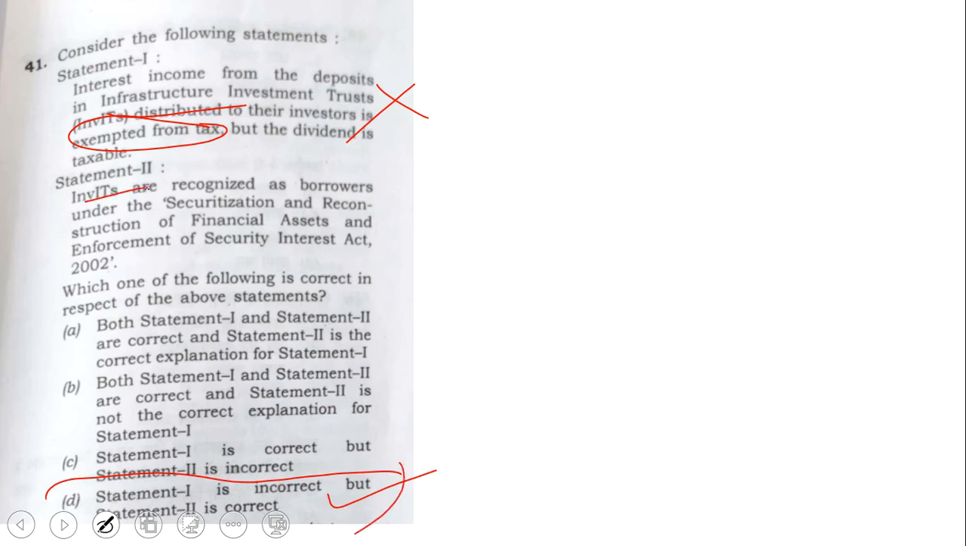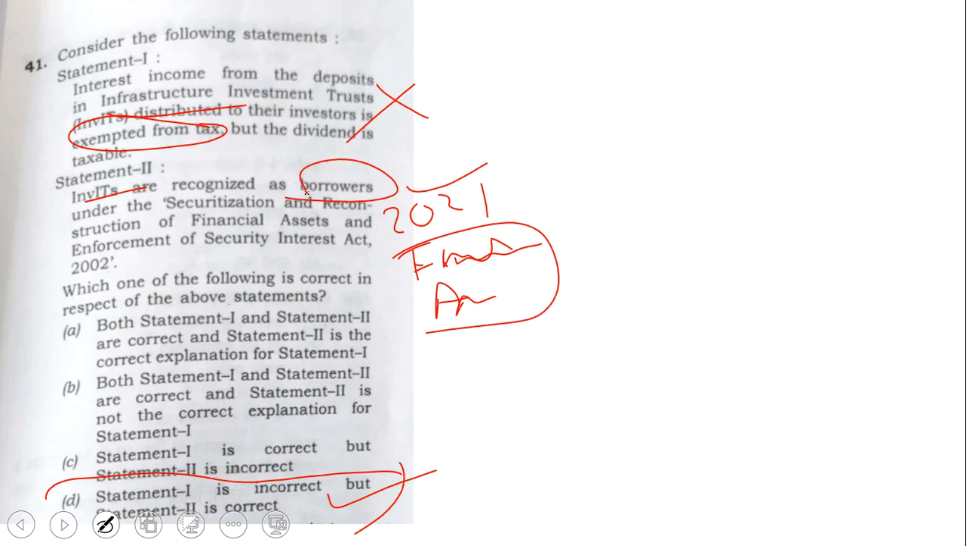Now the second one is actually a current affair. 2021, Finance Amendment Act. It's not a recent current affair, it's 2 years old. The Finance Act, the Finance Amendment Act of 2021, brought these people under the borrowers. The InvITs they asked about in statement 1 were recognized as borrowers under the SARFAESI Act. I think this was there in my current affairs PDF for 2021. But again, in the exam hall, this is not an easy question. It's tough. But I'm telling you, elimination is possible with half knowledge, with the knowledge of one statement.